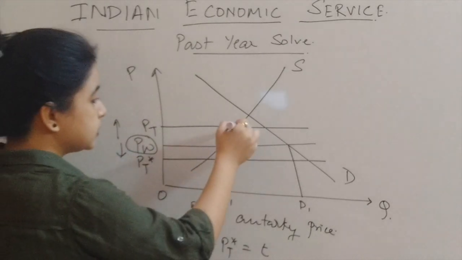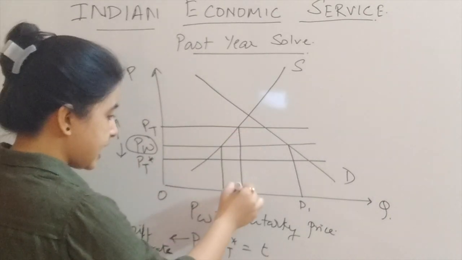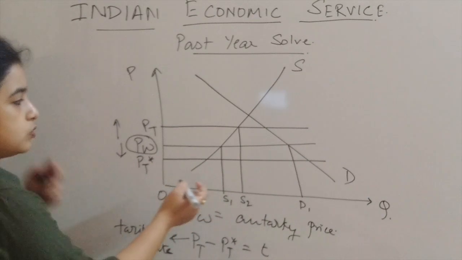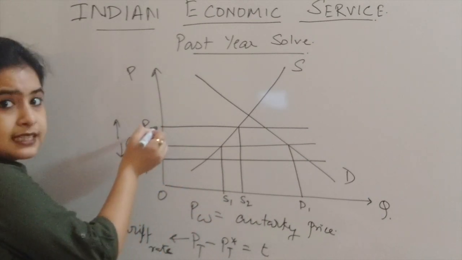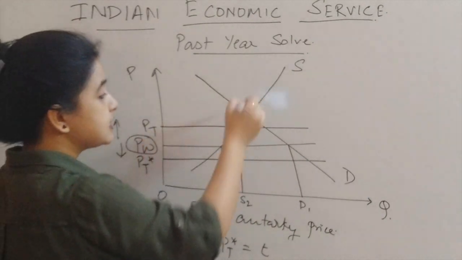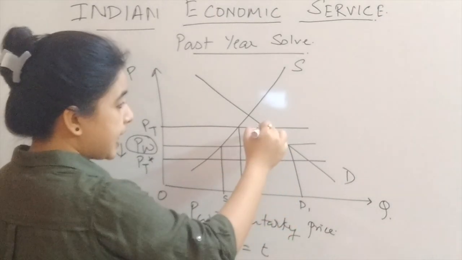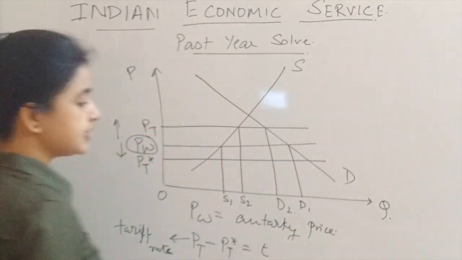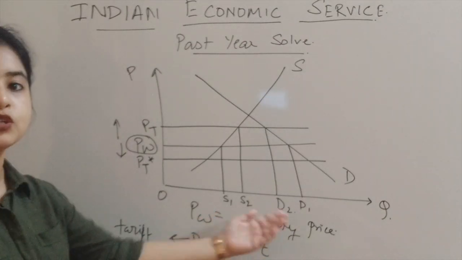Now the two free trading countries are facing an increase in supply to S2, right, because the price has increased and it is intersecting the supply curve over here. And we can also find that there is a reduction in the demand from D1 to D2.